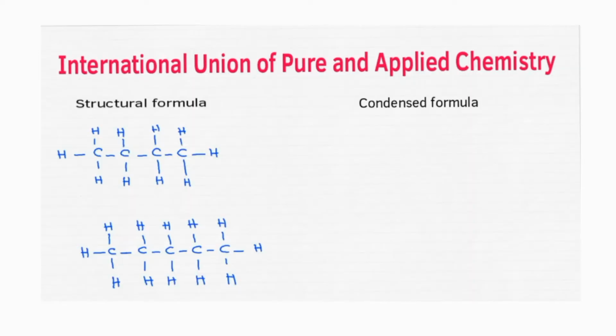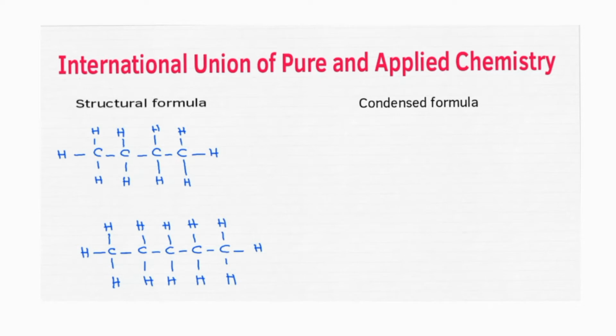In the 1800s, very few organic compounds were known to people. When more and more compounds were discovered, a systematic naming was required. So IUPAC has introduced some rules so that the name of the organic compound will be similar all over the world. After learning the name of so many organic compounds, if someone is asking what is the full form of IUPAC, if you don't know that, it's not so good, right? So what's the full form? International Union of Pure and Applied Chemistry. You can just memorize that. Whatever we are going to learn is the IUPAC nomenclature of substituted alkanes.